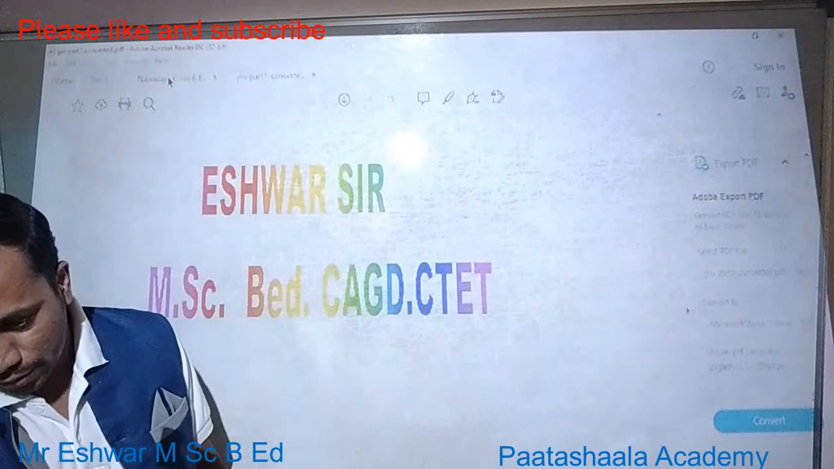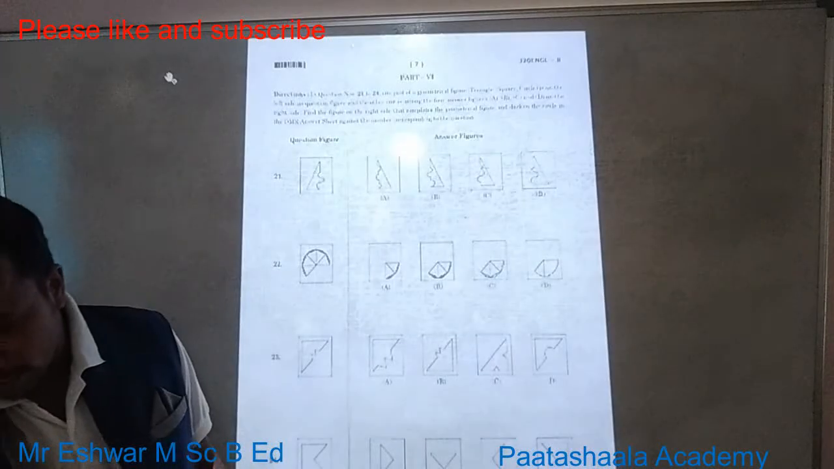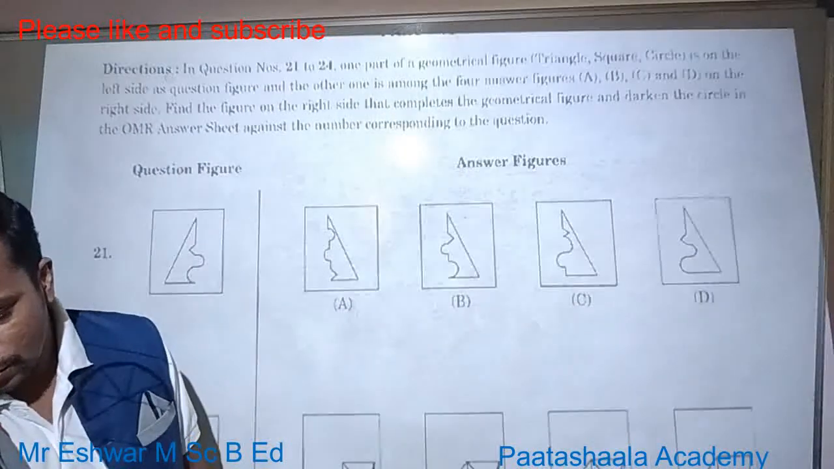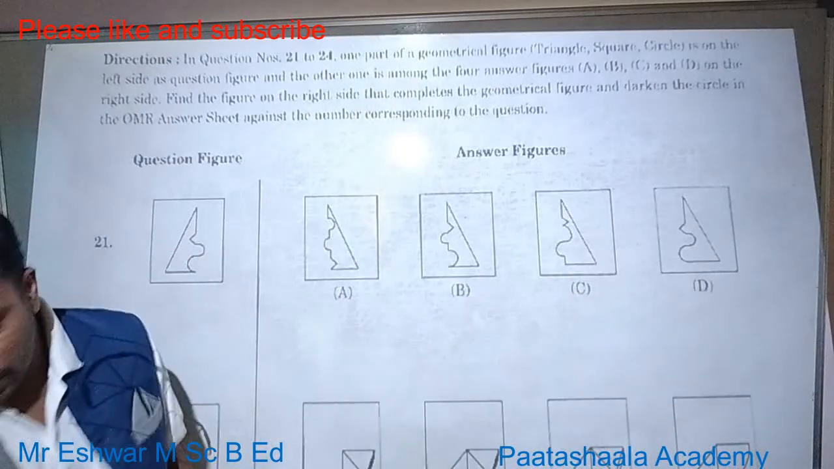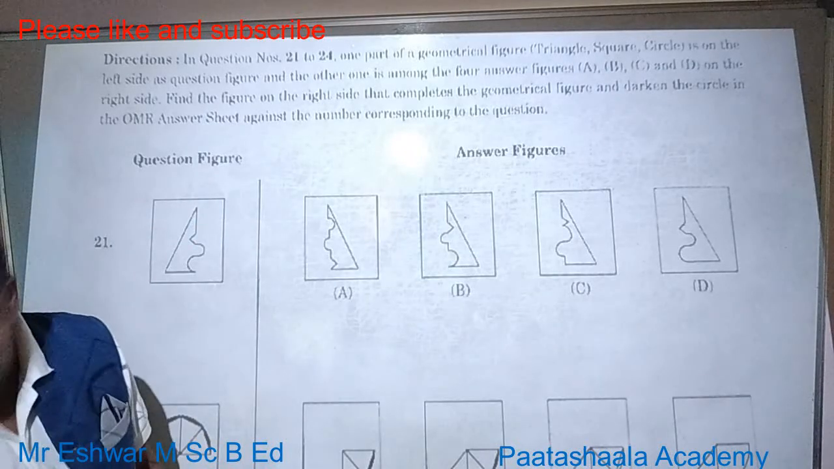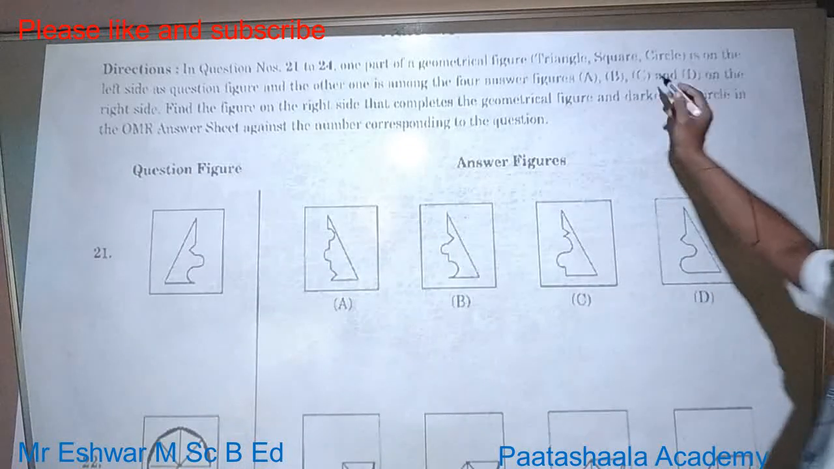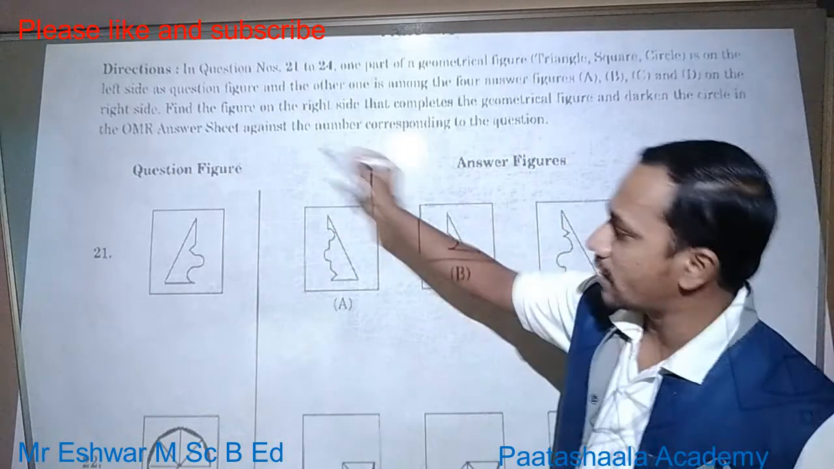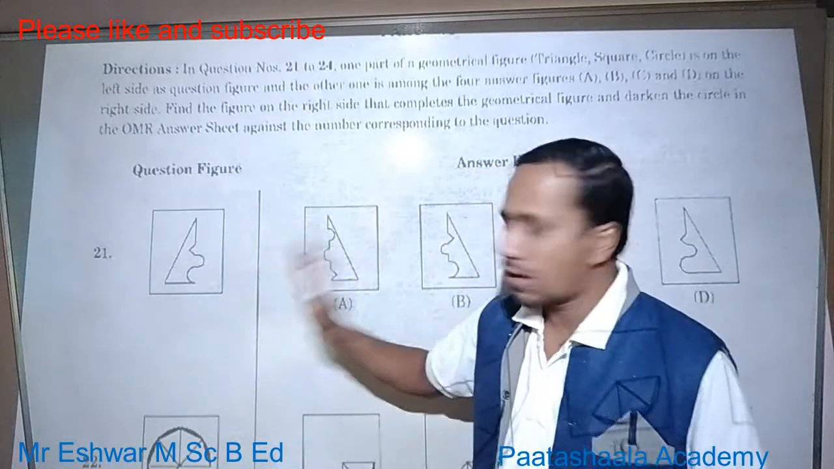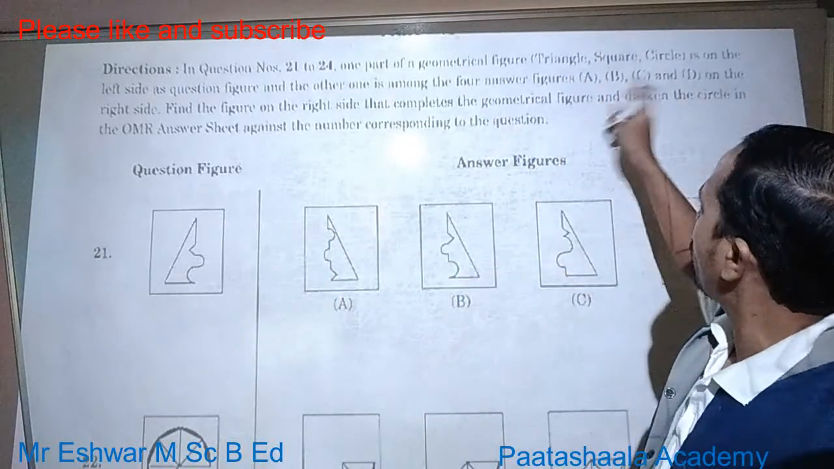Questions up to 20 are over. Next is part 6, where directions are given. From question number 21 to 24, parts of geometrical figures are given. On the left-hand side there are pictures like a triangle, square, and circle.